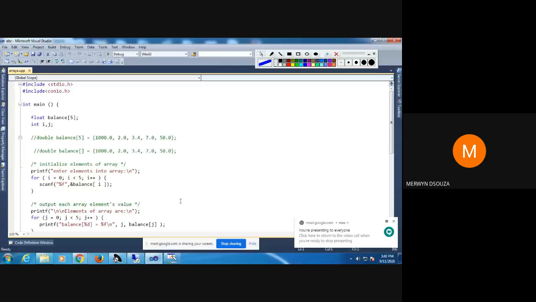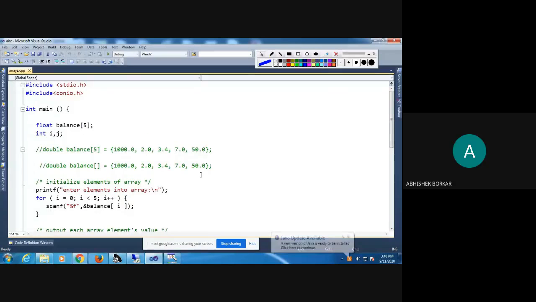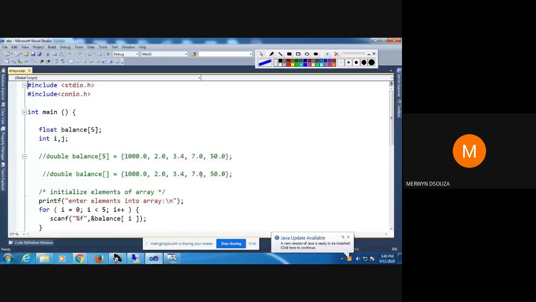After that I will start with structures. Can everyone see my screen? Do I need to increase the font size? No, sir. Okay, I think now it should be visible.